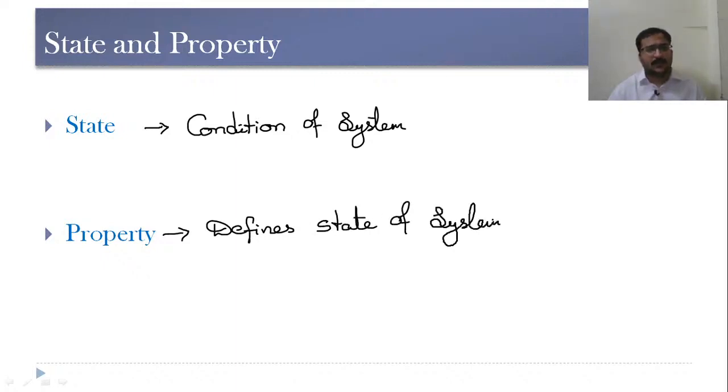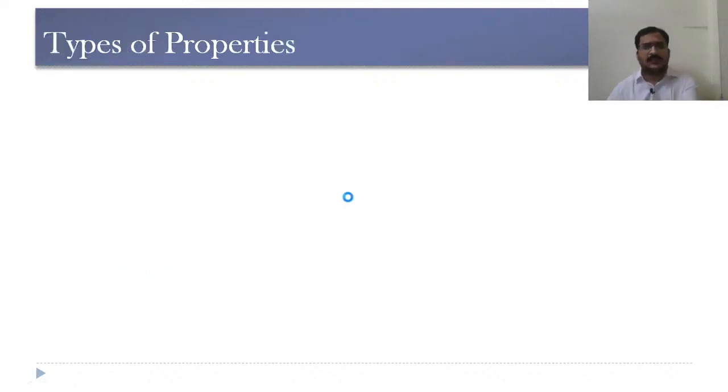This property defines the state or condition of the system in which it is existing. Now, let us see what are the different types of properties that we come across. There are two different types of properties. One is intensive property. The second one is extensive property.